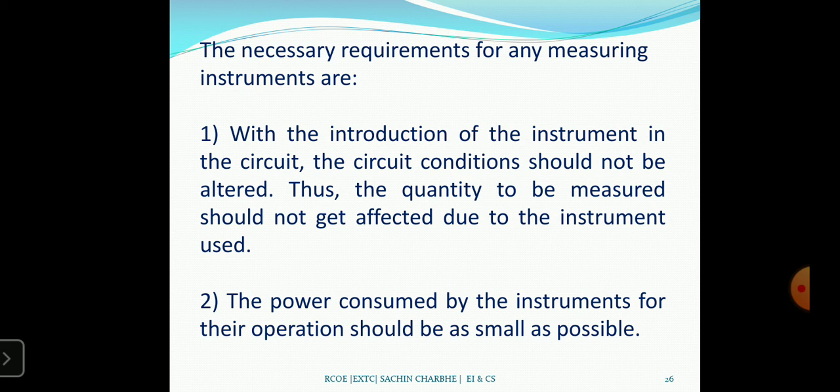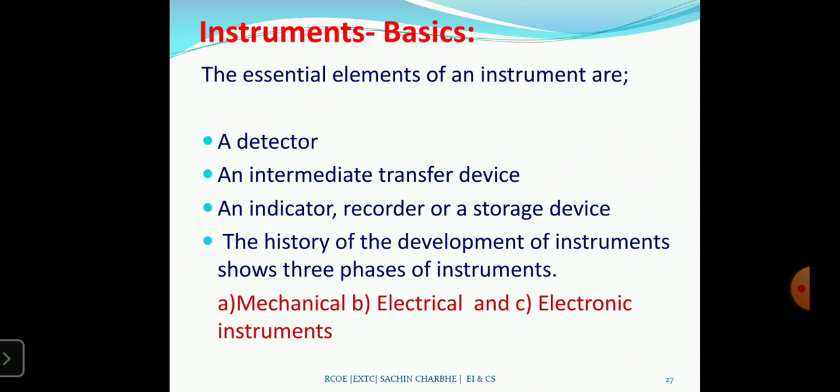Whenever you have to measure current or voltage, there should not be any changes in that circuit, so it does not get affected by the instrument used. Then the power consumed by the instrument for its operation should be as small as possible. That is the main requirement for a measurement instrument.